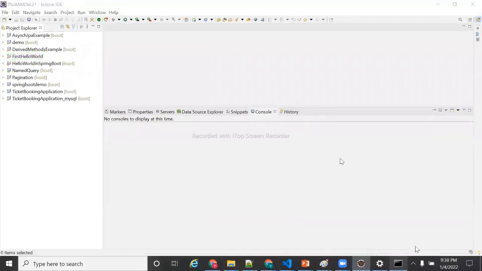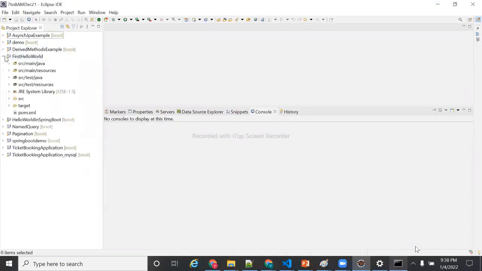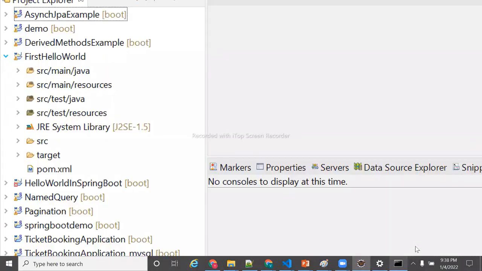Yes, Swati, exactly. Same. IntelliJ also is the same. Okay, right. Now I created first hello world project. This is the first hello world project here. Now, if I click here, I'm getting this folder structure.